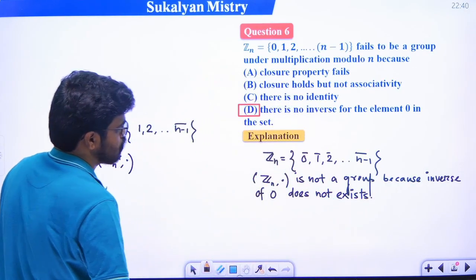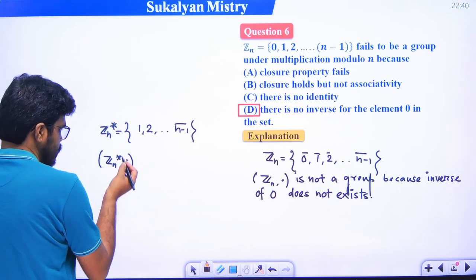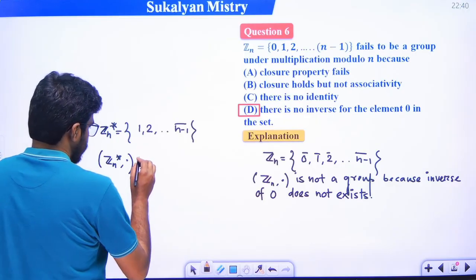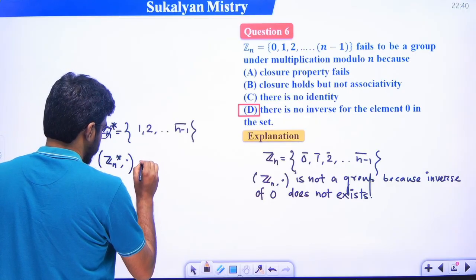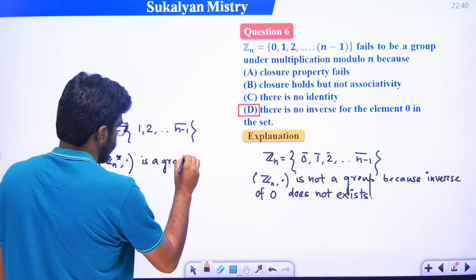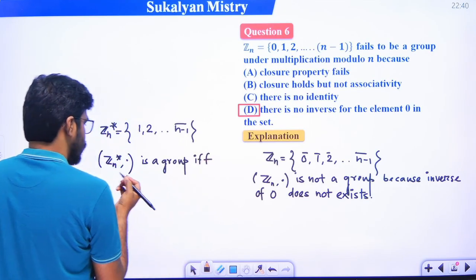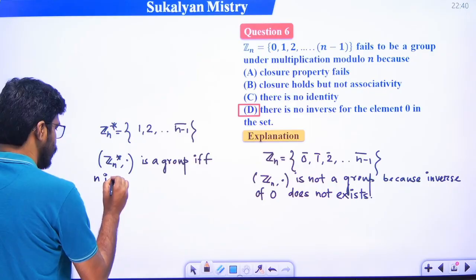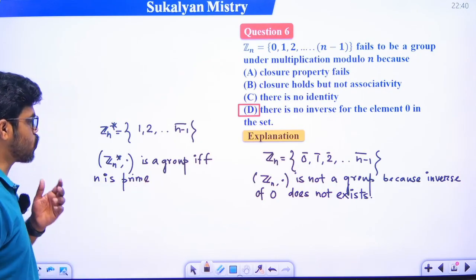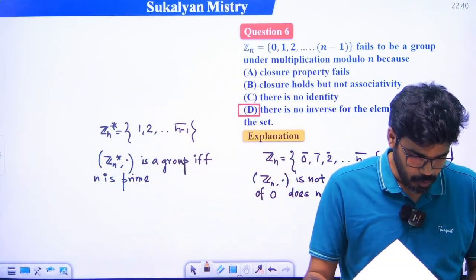Is not a group because the inverse of 0 does not exist. But it should be noted that Zn star comma dot is a group if and only if n is prime. That is Z2 comma star, this is a group, okay. যেগুলো প্রাইম নাম্বার হবে সেগুলো কি হবে, গ্রুপ